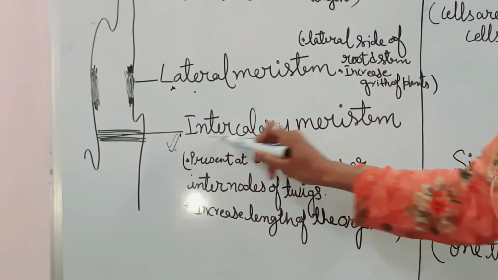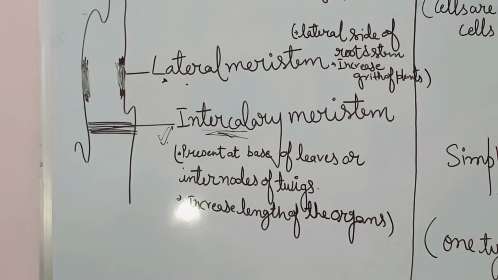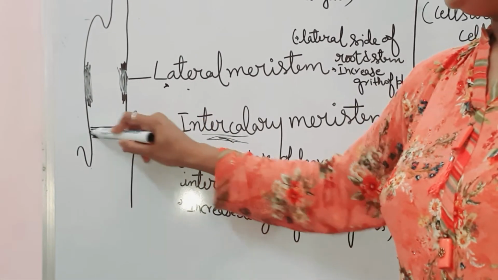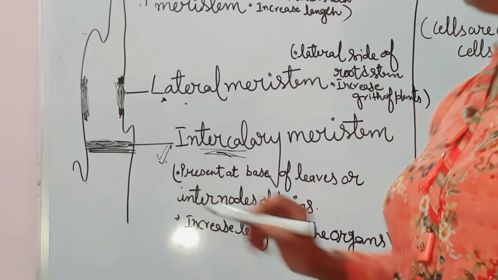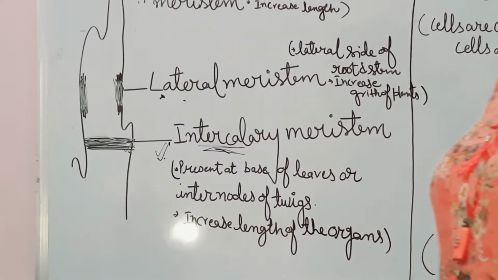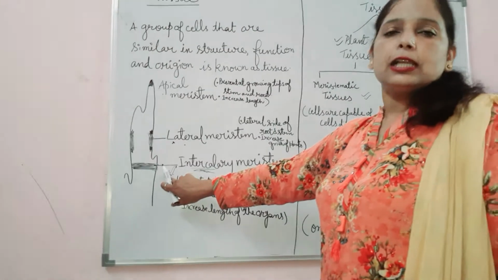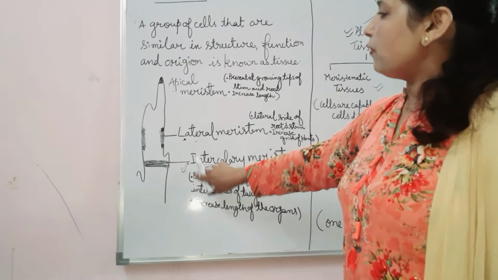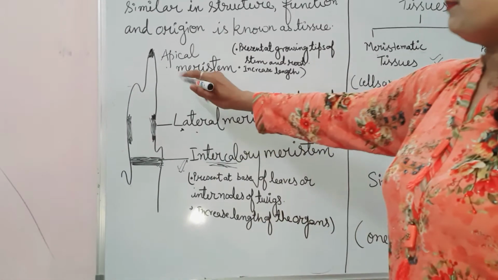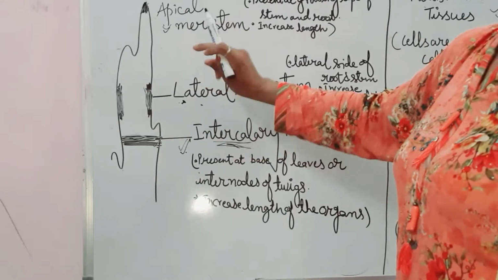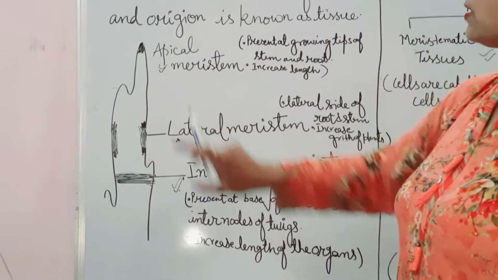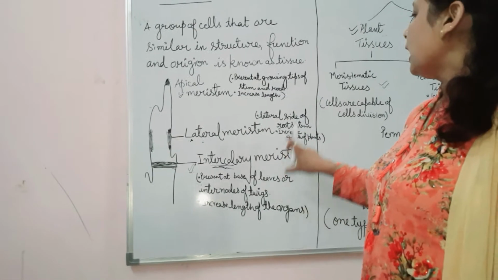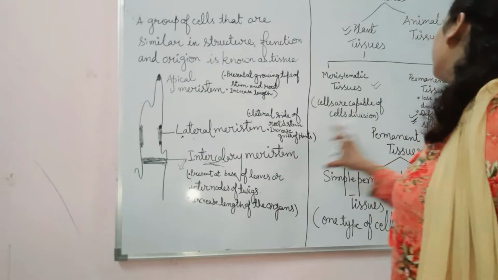According to its name, it is present at the base of the leaves or the internodes of twigs, and it also increases the length of that particular organ where it is present. So here are the three types of meristematic tissue: apical meristem, lateral meristem and intercalary meristem.